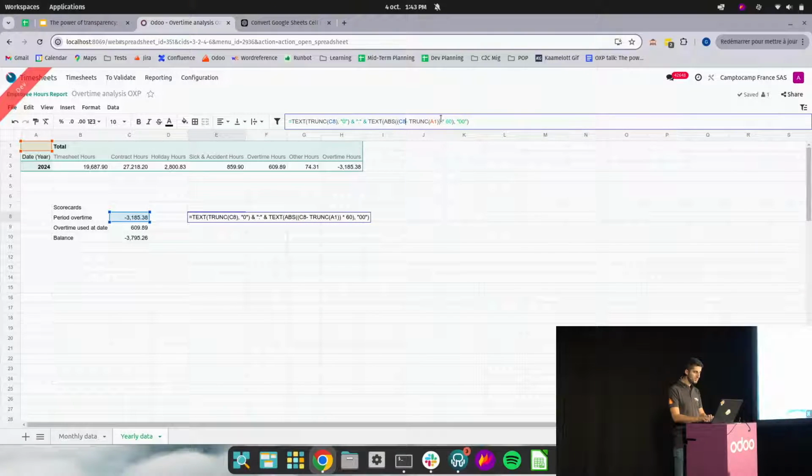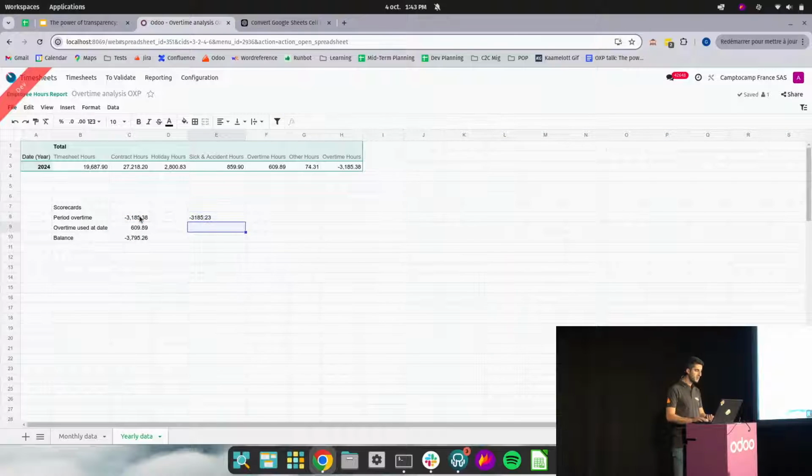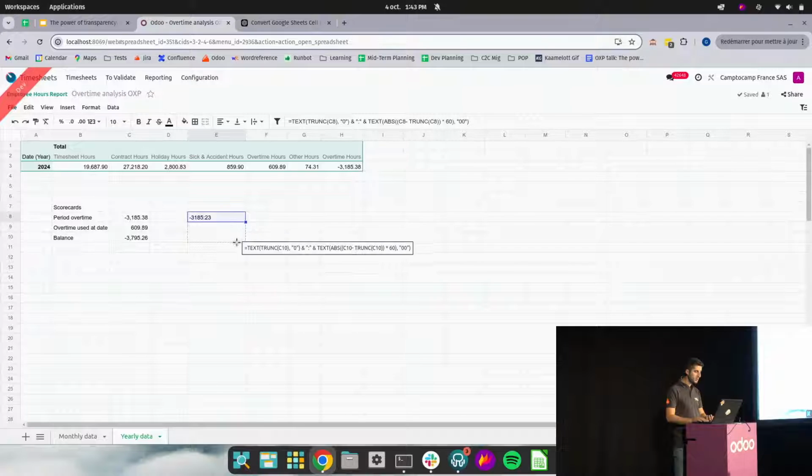Perfect. Now we see that 3000 hours.38 is equal to 3023 minutes. Perfect. This is what I need. I will drag and drop, and I will use these cells for the scorecards.